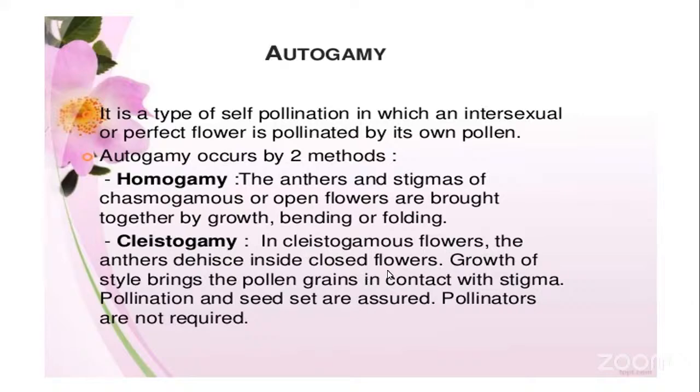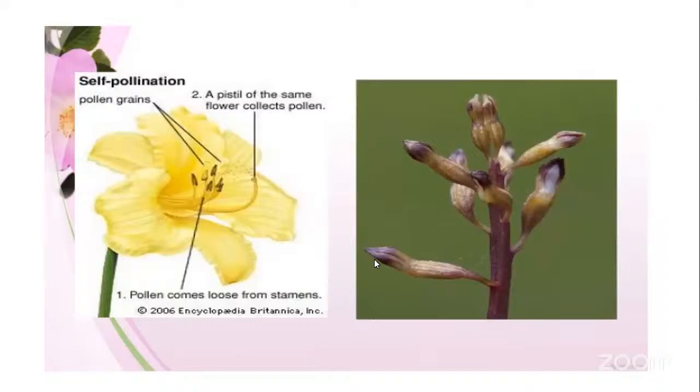So in these cleistogamous flowers, the only source of self-pollination is autogamy. That is, they do not receive any foreign pollen grain. So the pollination is always carried out by the autogamous type of self-pollination. So these two are the autogamous type of self-pollination carried out in the chasmogamous flowers as well as in the closed or cleistogamous flowers.